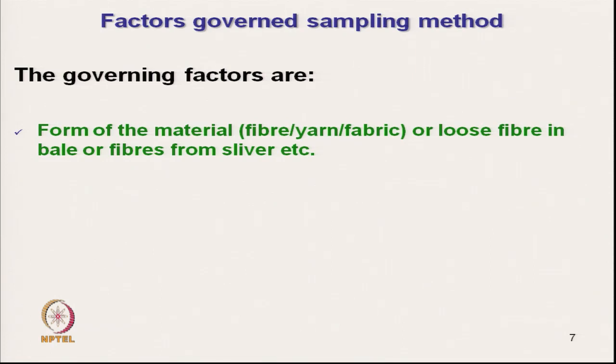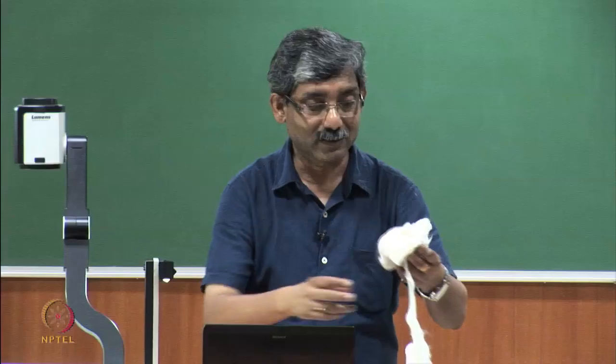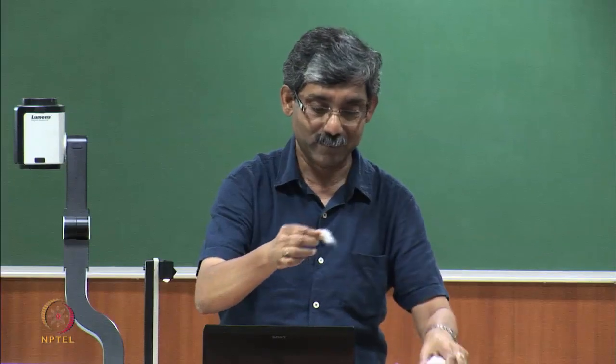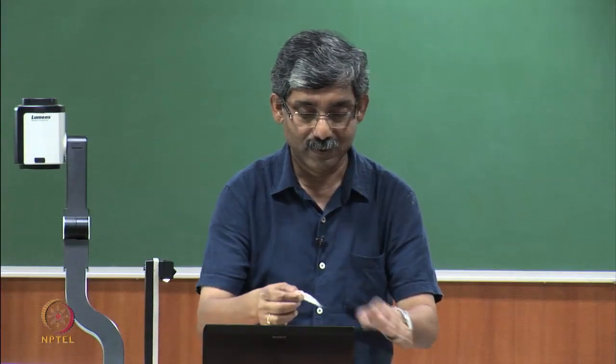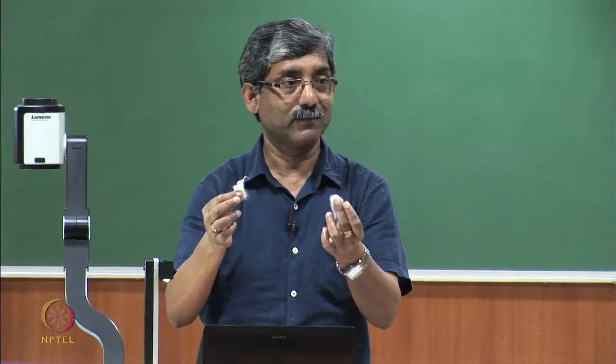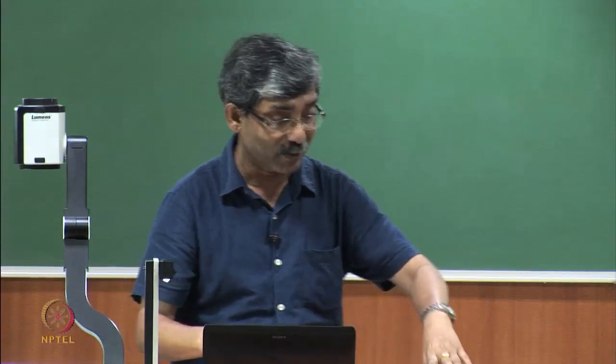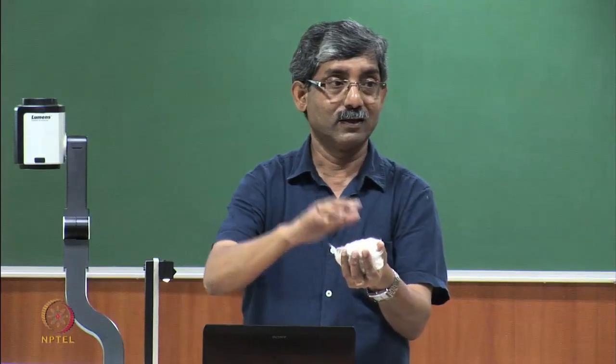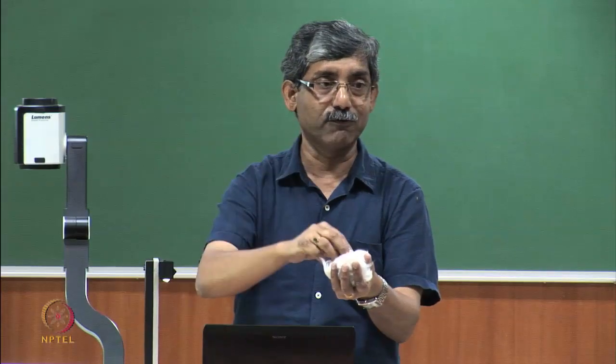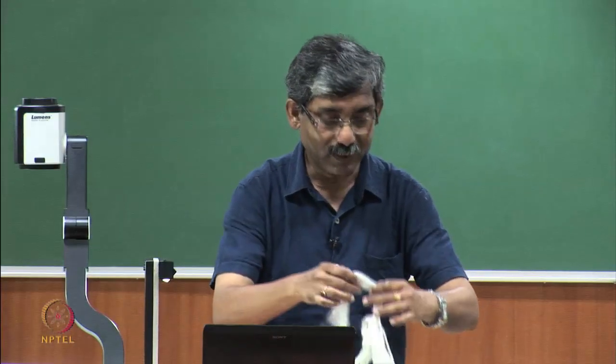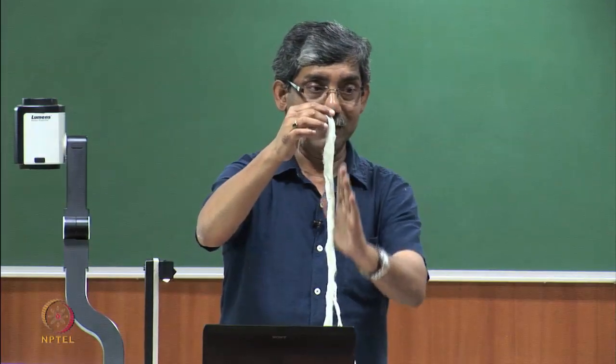If it is fiber, whether it is loose fiber, or in bale form, or the fiber is from the sliver. The sampling method for fiber, say this is fiber and here also we are taking fiber, they are the same, it is fiber, but if the form of material is loose, the sampling technique will be entirely different from fibers in sliver form.